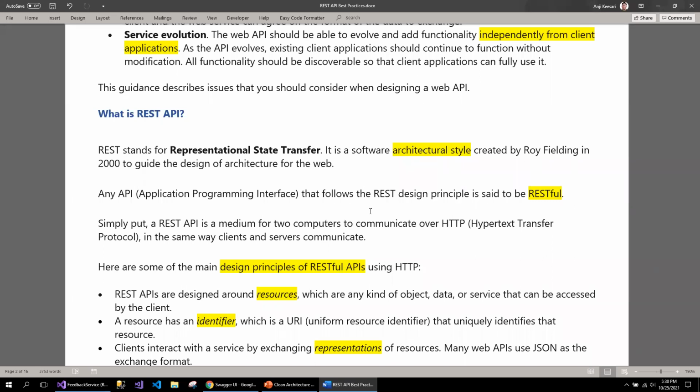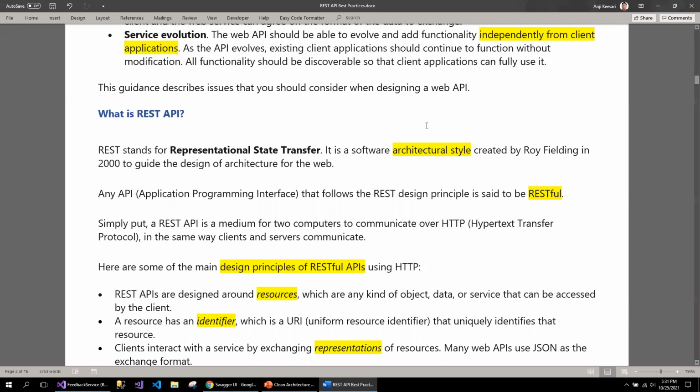So when I say the architectural style, it doesn't have a particular framework or particular pattern as such. So you can mold your APIs the way you are thinking. So that's where some of the principles, some of the best practices are very important, so that we are maintaining the consistency across all the REST APIs. Any API, which is application programming interface, that follows the REST design principle is said to be a RESTful service. So when you call it a RESTful service, that means it follows the REST API design principles.